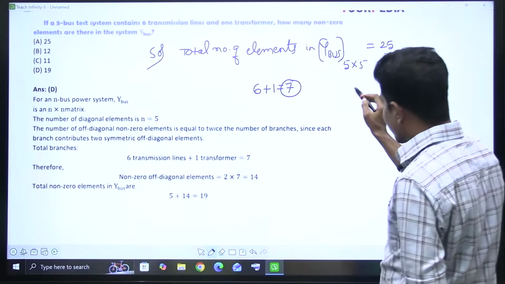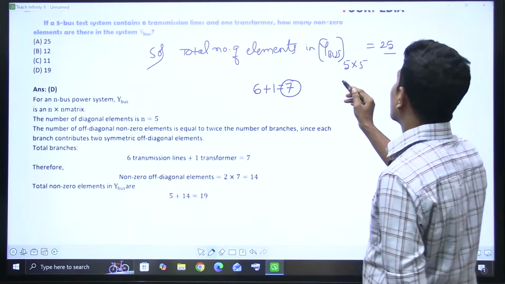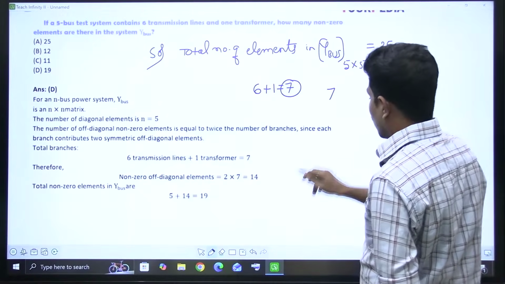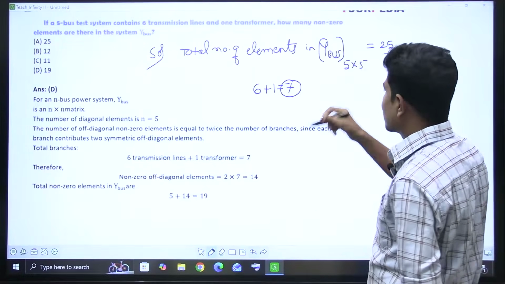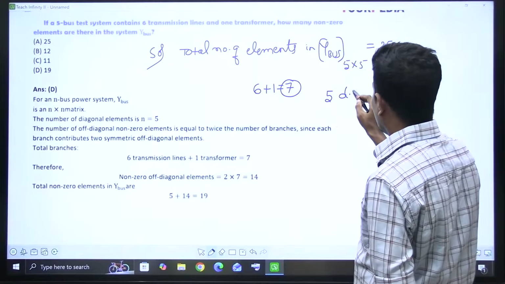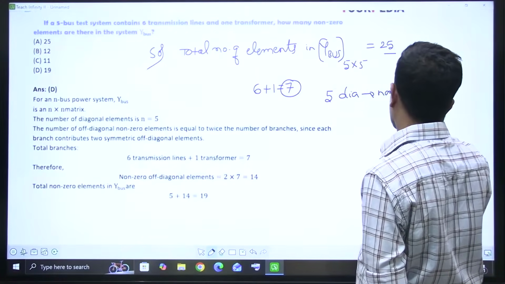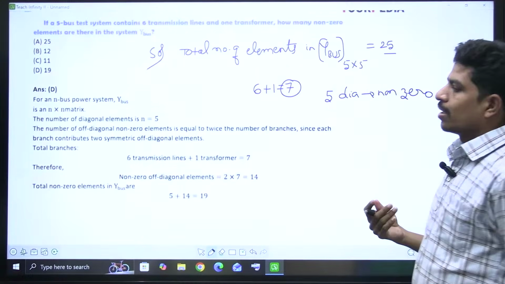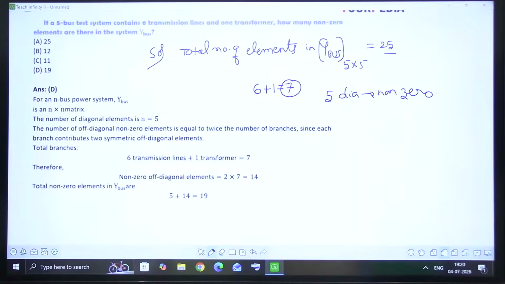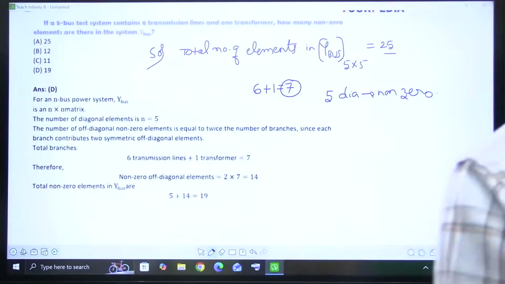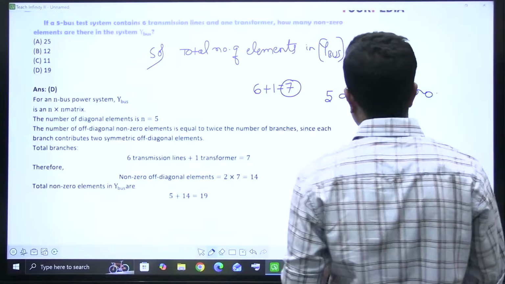Now if you take the Ybus matrix, what is the size of this matrix? 5 by 5. How many diagonal elements are there? 5 diagonal elements which are non-zero. Do remember, always the diagonal elements in a Ybus matrix are non-zero. I repeat, always the diagonal elements in a Ybus matrix are non-zero, right? Always it is.